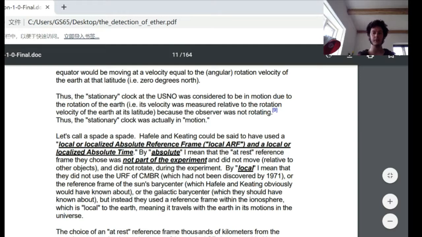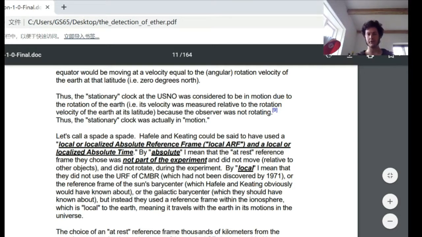By absolute, I mean that the at-rest reference frame they chose was not part of the experiment and did not move relative to the other objects and did not rotate during the experiment. By local, I mean that they did not use the universal reference frame of cosmic microwave background radiation, which had not been discovered by 1971, or the reference frame of the sun's barycenter, which Hafele and Keating obviously would have known about, or the galactic barycenter, which they should have known about.